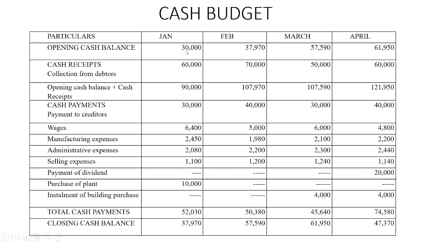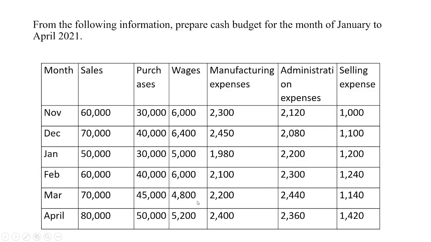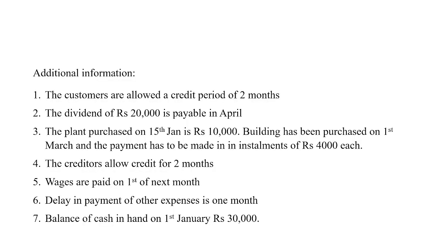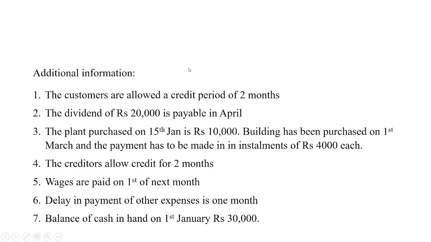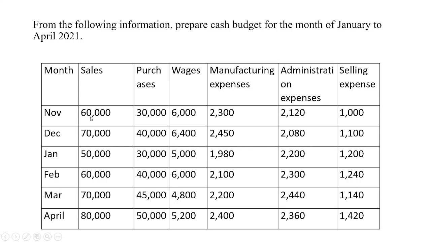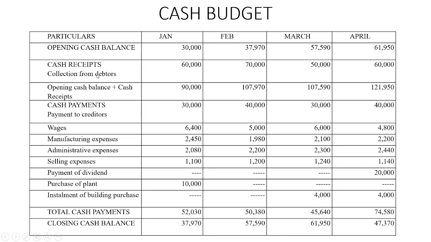Opening cash balance 30,000. Cash receipts. So we have to analyze the cash receipts. Here in the information given and the table, we can make out that there is only one cash receipt, that is from the sales, and these sales are credit sales and the credit allowed is 2 months. So in January we will receive whatever we have sold in the month of November. So collection from debtors 60,000. This is November sales, 60,000 will be received in the month of January.